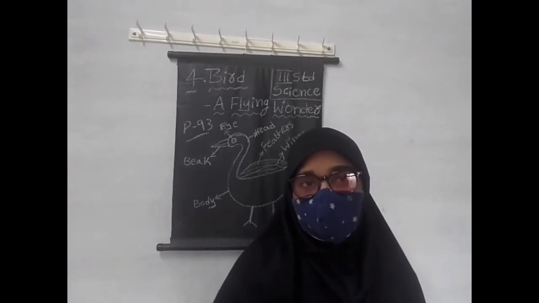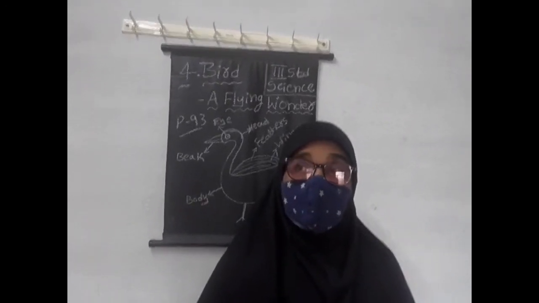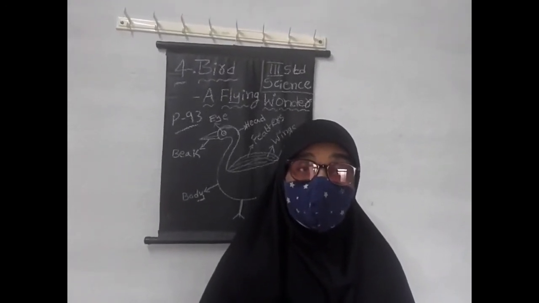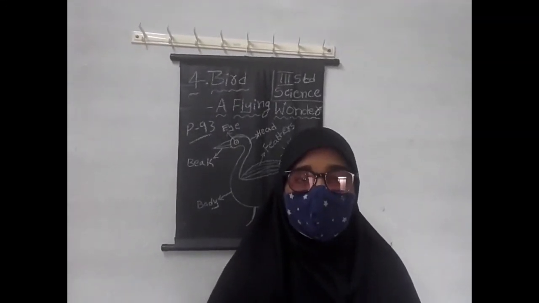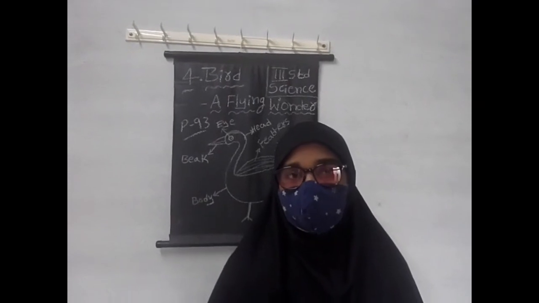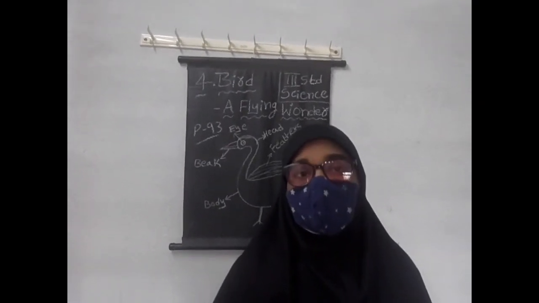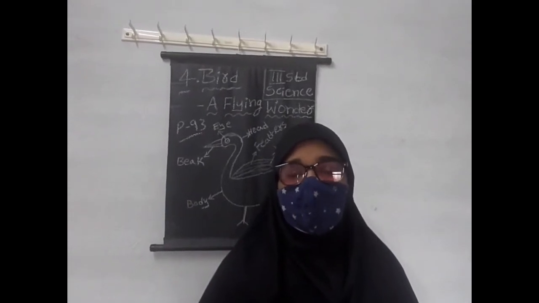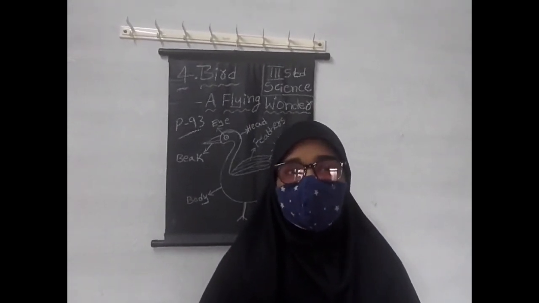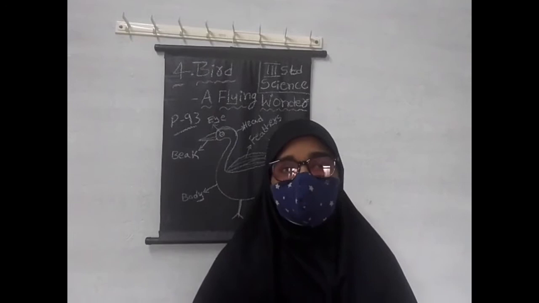A hen does not fly much, but a pigeon or crow will fly up to the sky. They have wings. They have flying wings. The hen also has wings, but it does not fly very highly.